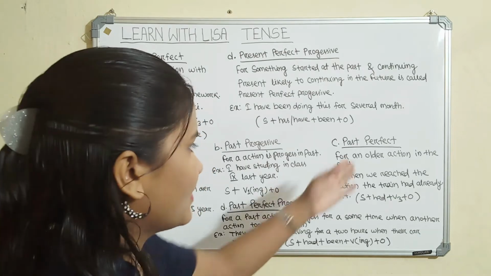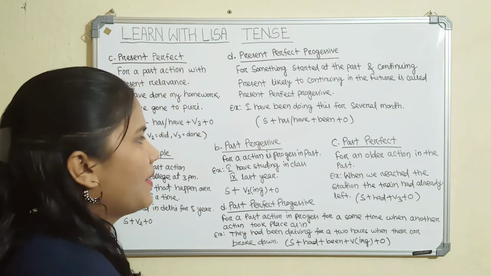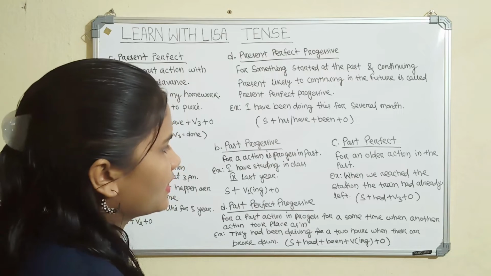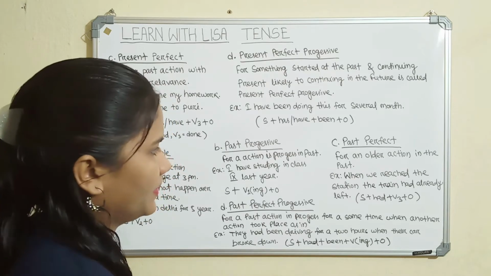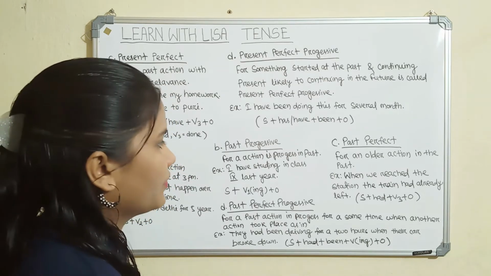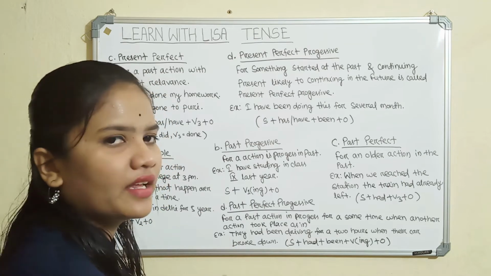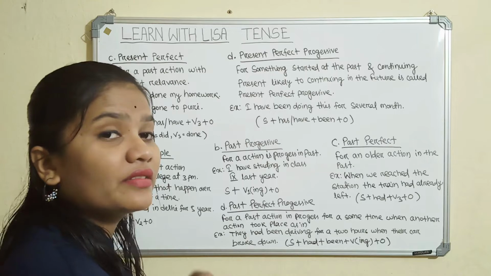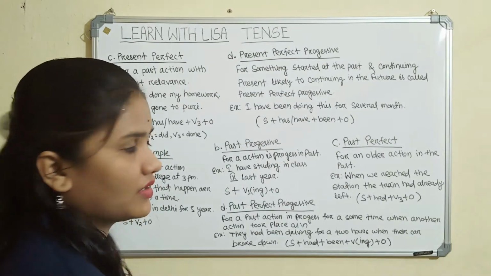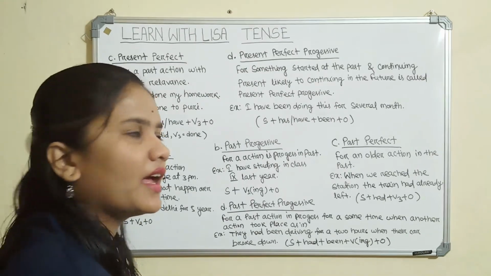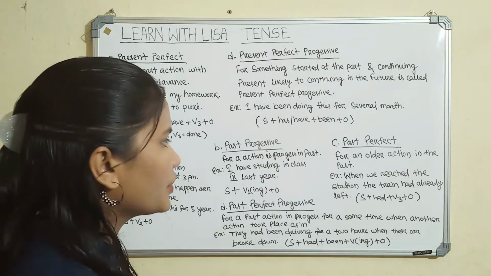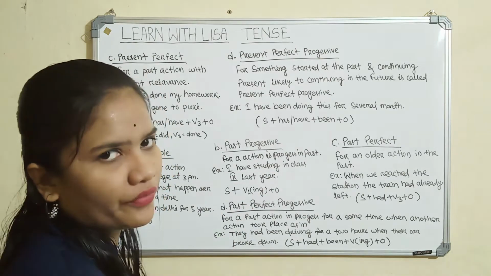Then we will discuss the past perfect tense. Past perfect tense is for an older action in the past. Nothing will be affecting the future and present. That is called past perfect tense. Example: When we reached the station, the train had already left. It means when someone reached the station, at that time the train had already left. It is an older action, called past perfect tense.